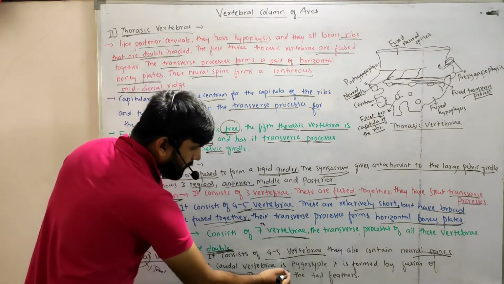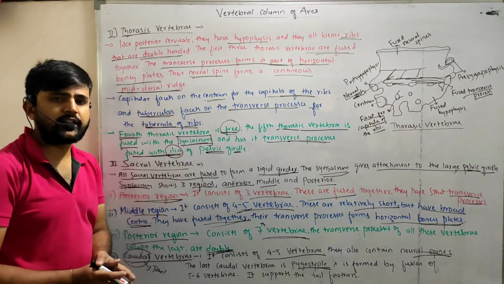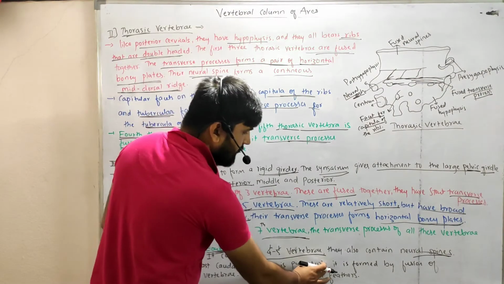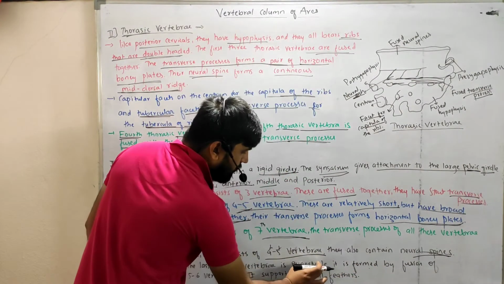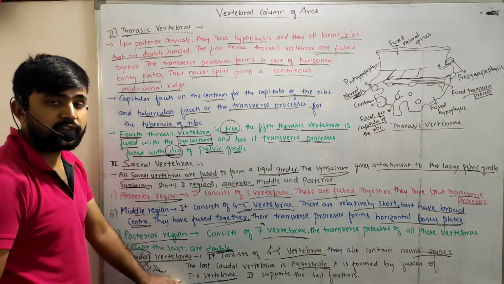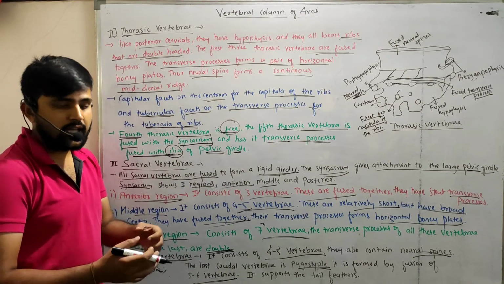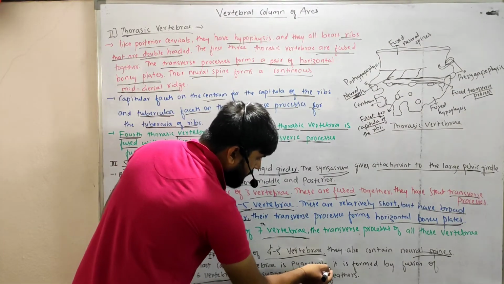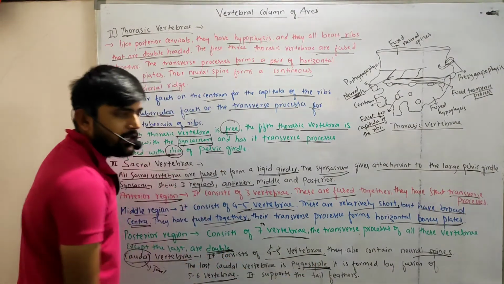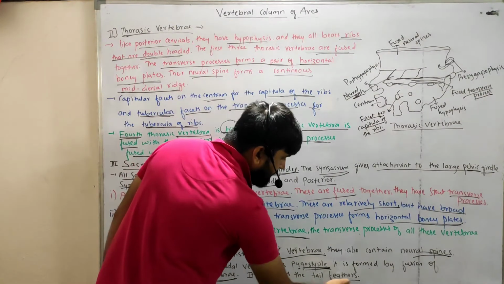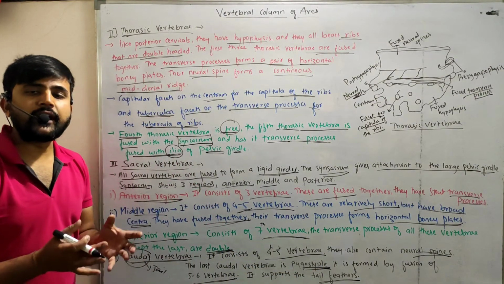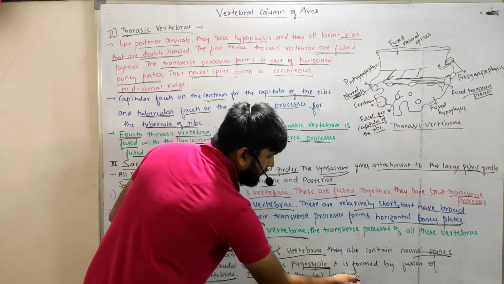The last caudal vertebra is the pygostyle. The last caudal vertebra is called the pygostyle, and this pygostyle is formed by the fusion of 5 or 6 vertebrae. So they are fused together to form a pygostyle, which is the last caudal vertebra. And this pygostyle will support the tail feathers, right?